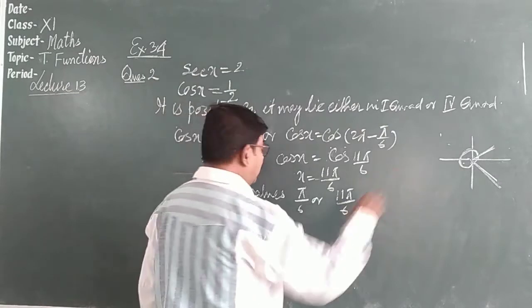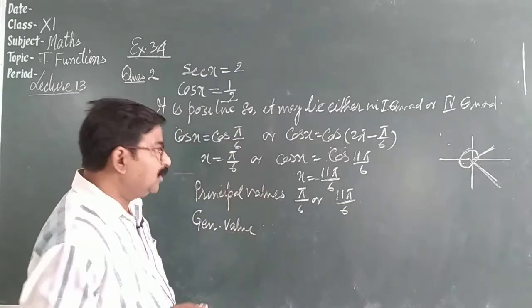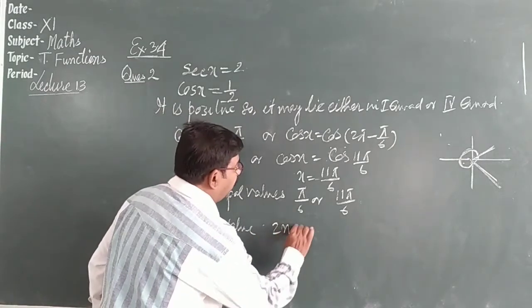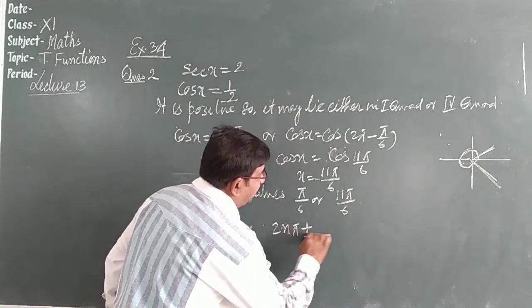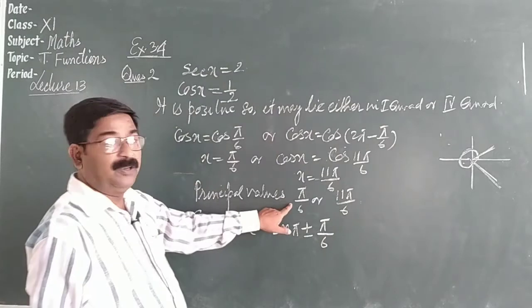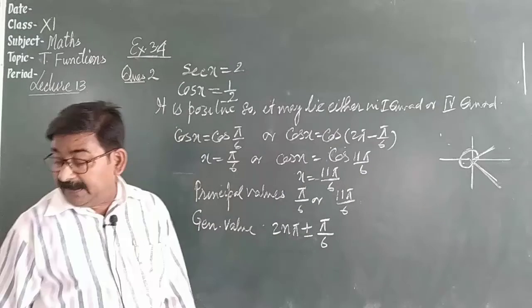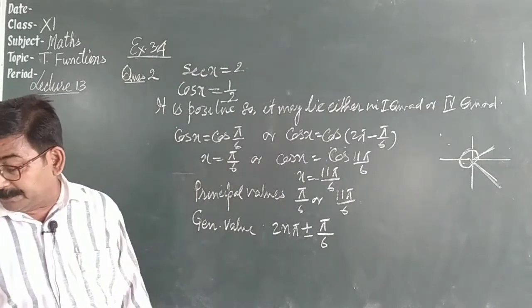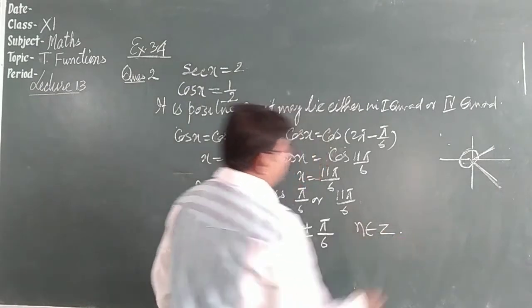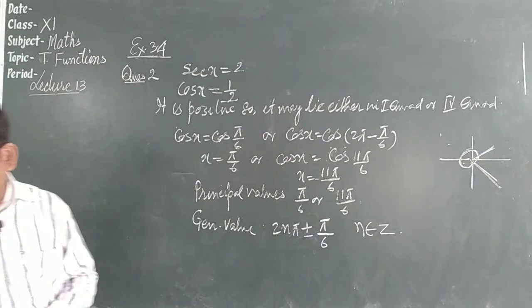So what is a complete angle? 2 pi. So 2 pi, 4 pi, 6 pi, 8 pi and so on. So we can write generally 2n pi. So we can write 2n pi plus minus pi by 6. I told the first value, the principal value, we take with the general value, 2n pi, and n belongs to integers, n belongs to Z. So this is how you can find the value of the angle.